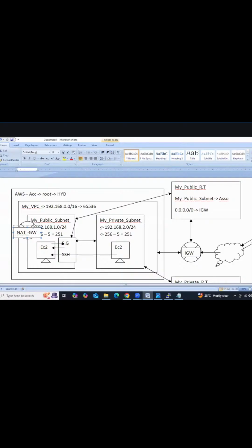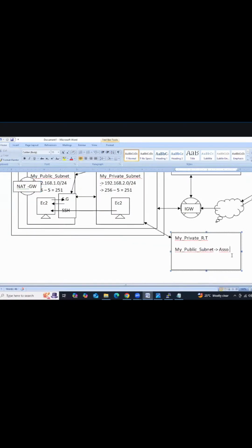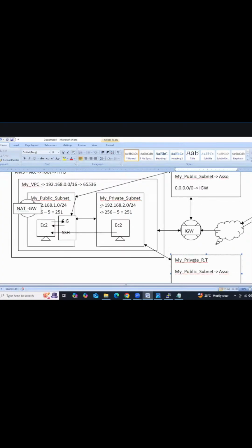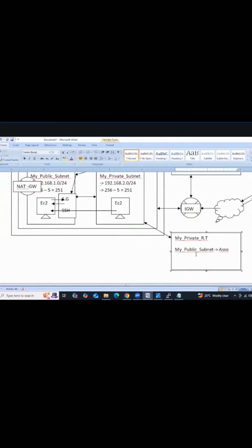We are launching the NAT gateway into this public subnet. But the NAT gateway entries we need to provide into the private route table. Clear, guys? NAT gateway entries we need to provide into the private route table. So clear? So now we'll do one thing.